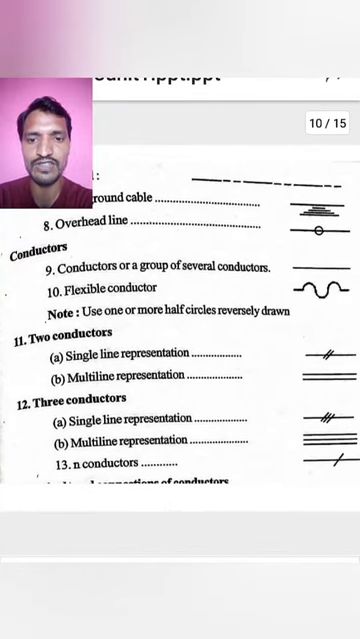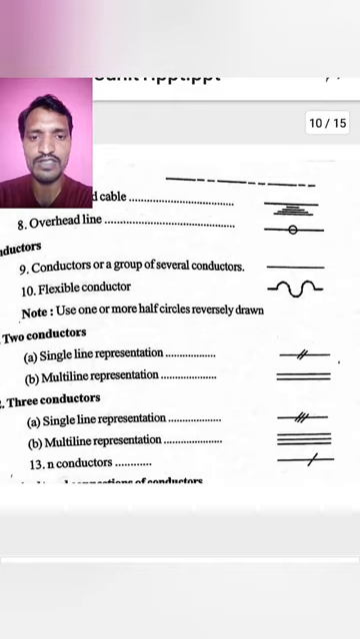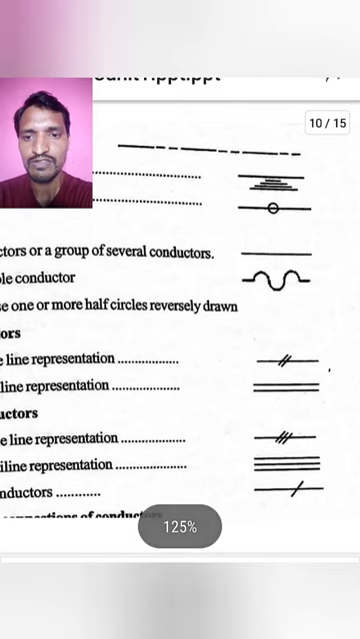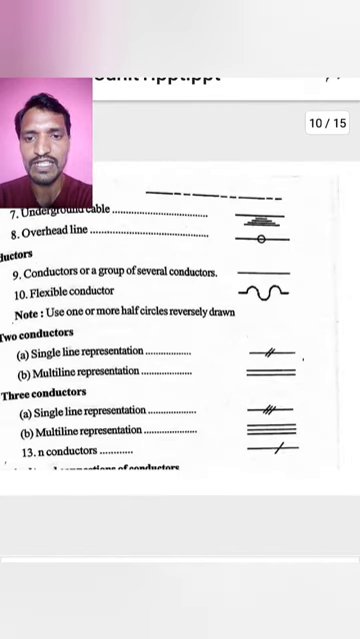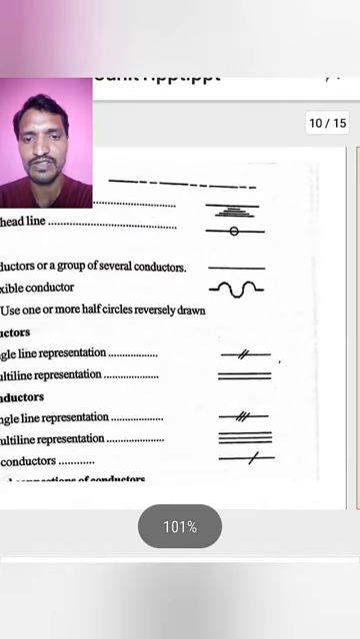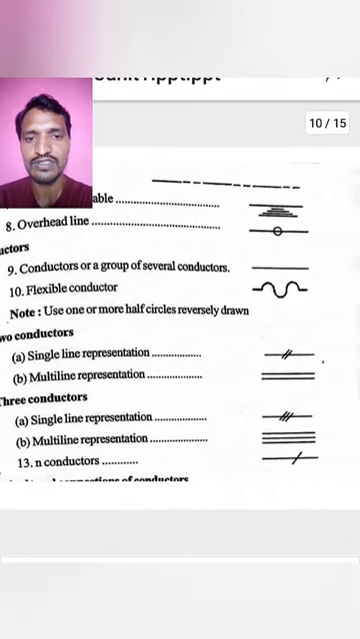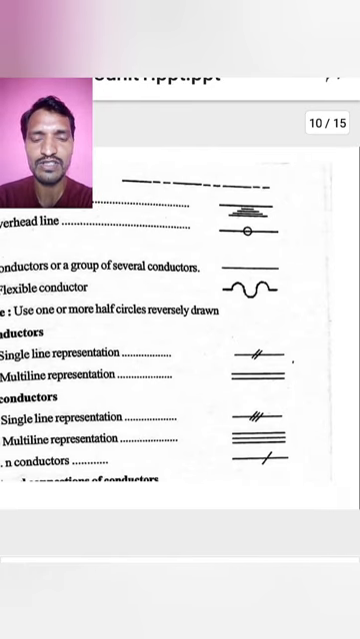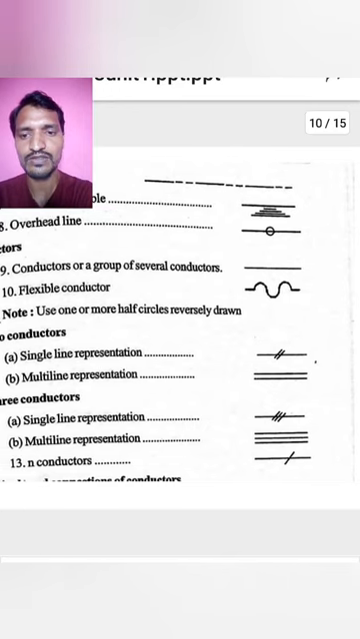Next, three conductors. For three conductors, a single line with three cross lines. Okay. Next, multi-line representation. For three conductors we can represent three parallel lines, either the above one, a single line with three cross lines, or three parallel lines. We can represent anyone. Okay. For n conductors, we can represent a straight line segment with one single crossbar. Okay.